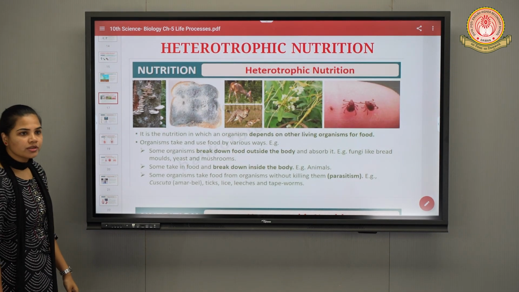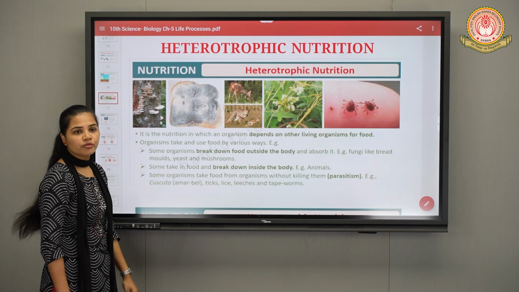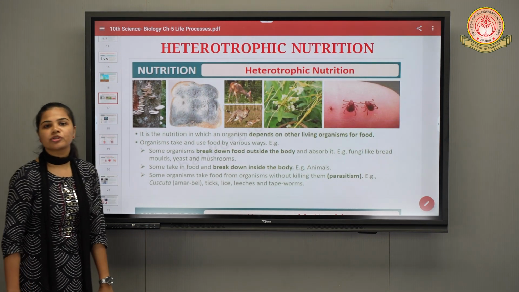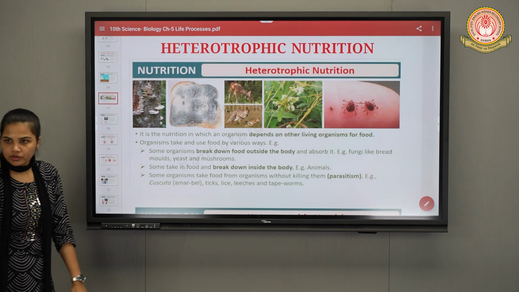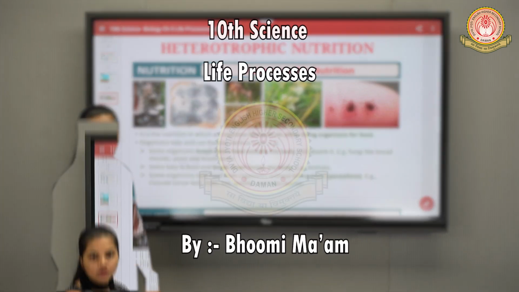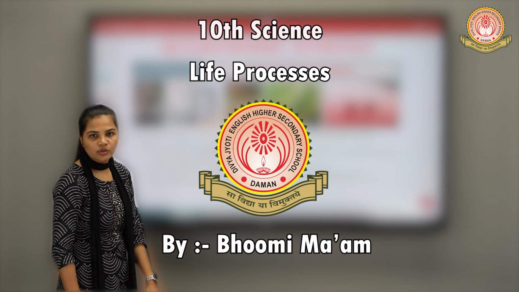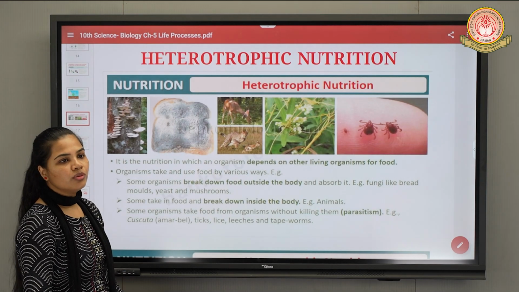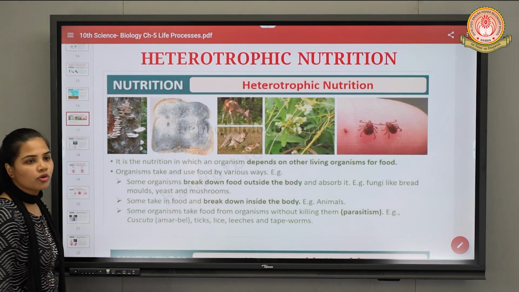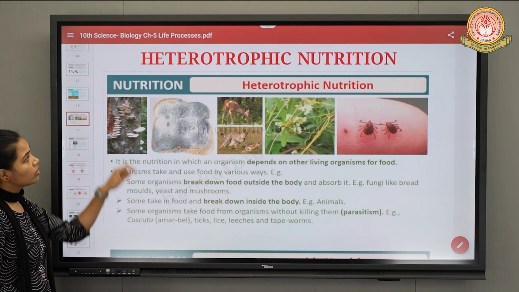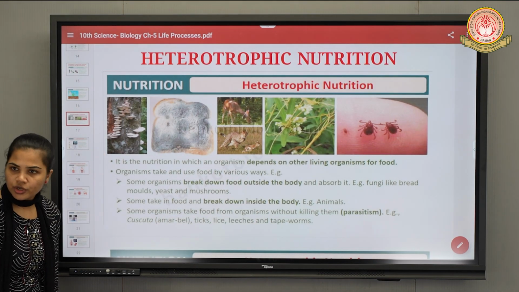Today we are going to start with a topic that is heterotrophic mode of nutrition, which is one of the topics from your chapter number 5, that is life processes. We have already discussed autotrophic mode of nutrition. Now we are on the topic heterotrophic mode of nutrition.